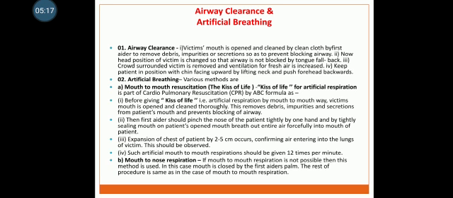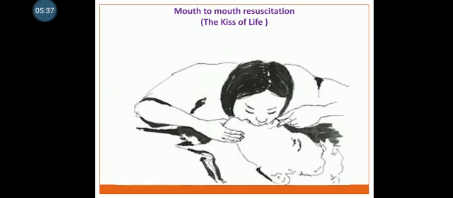Second one, mouth to nose respiration. If mouth to mouth respiration is not possible, then this method is used. In this case, the mouth is closed by the first aider's palm. The rest of the procedure is the same as in the case of mouth to mouth respiration. Here you can see the mouth to mouth respiration or the kiss of life, how the first aider is blowing air into the mouth of the victim by closing the nostrils.